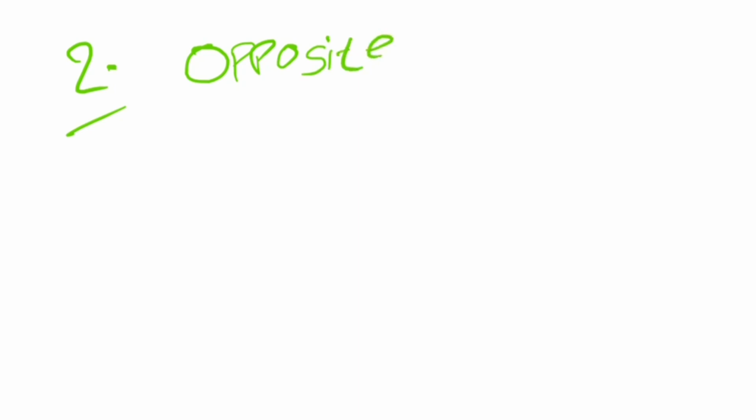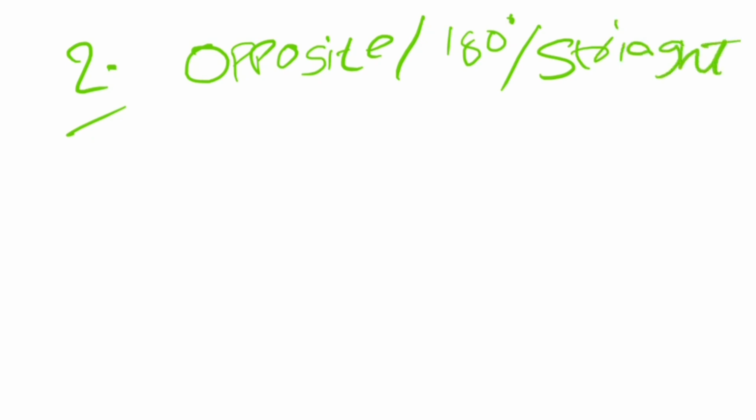The second condition is going to be opposite. How many times will they form opposite, that is, be in opposite directions, the minute and hour hand, or be 180 degrees apart? They will also ask it like this: straight but not together.